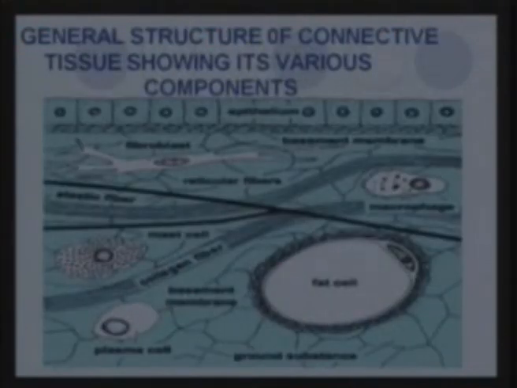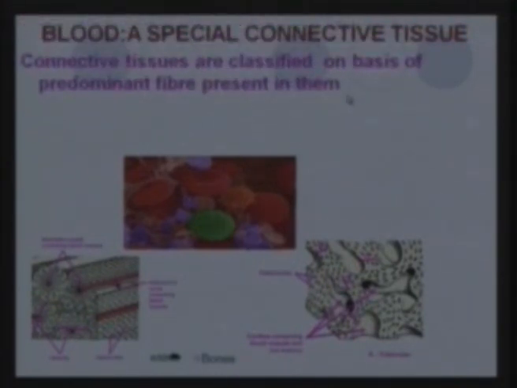You can see the fibers, and then you can see the matrix. This blue groundwork is the matrix. And all these tissues which we are discussing, like blood and the bones, have this structure. But even then they are known as special because they look very different from the normal connective tissue.